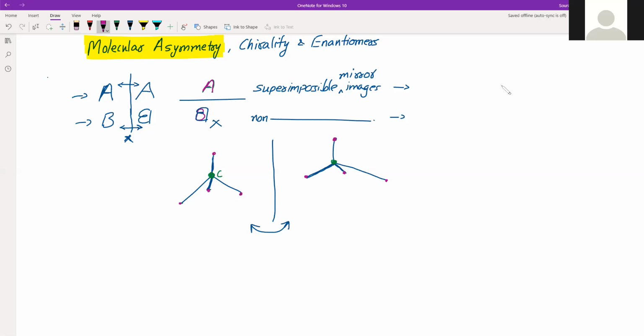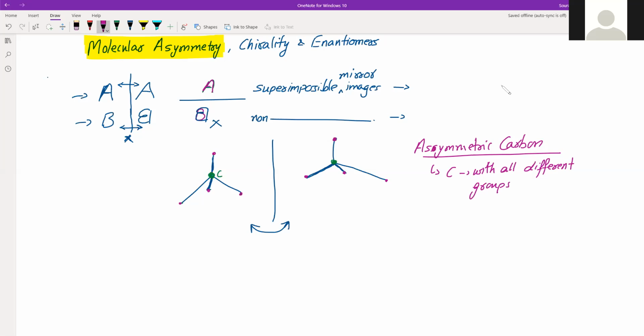That is very important to understand. So a carbon with all different groups,